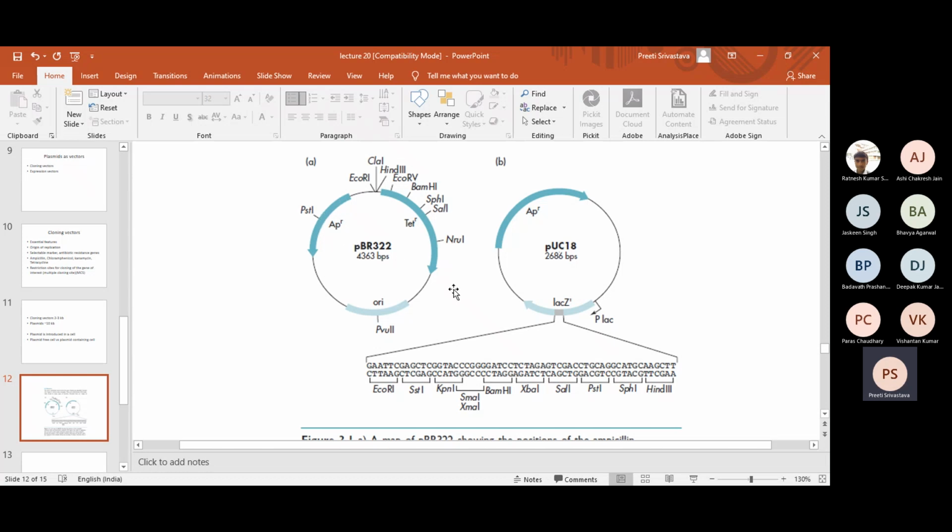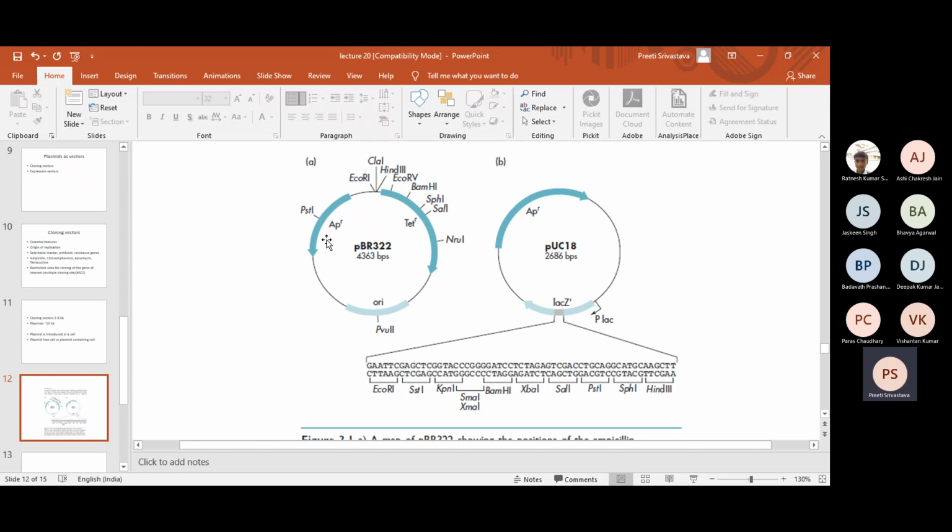But for example, if there are certain sites, let's say maybe HindIII, BamHI, let's say SmaI. SmaI is not shown here because maybe there are two sites of SmaI, one present in, let's say, Tet and one present in ampicillin. It is possible. So usually, students, when a plasmid map is shown, unique sites are shown in the map.